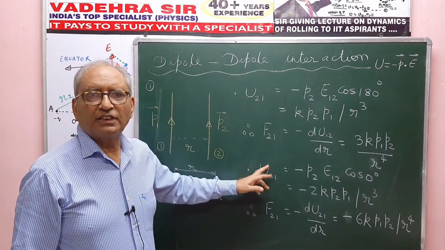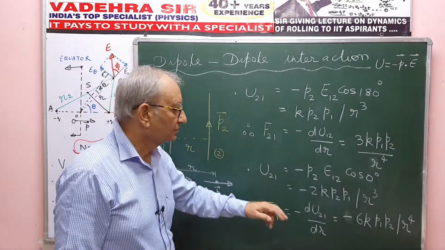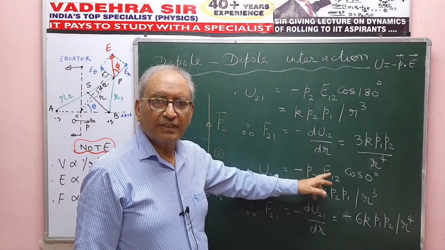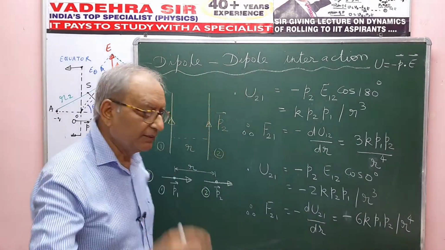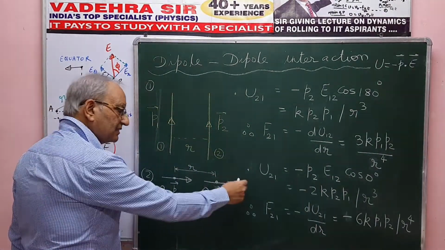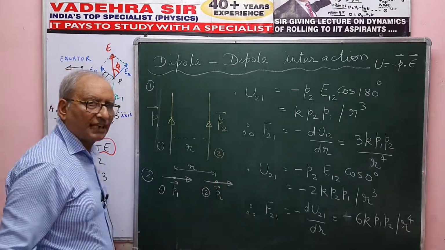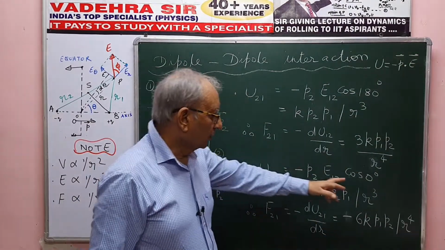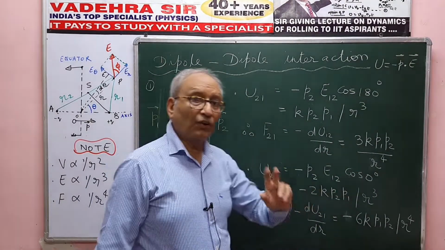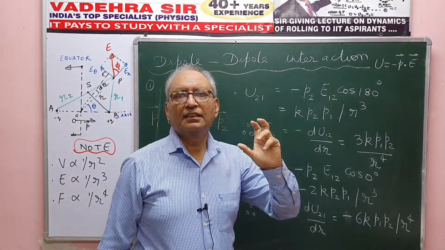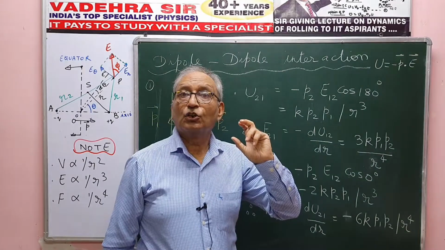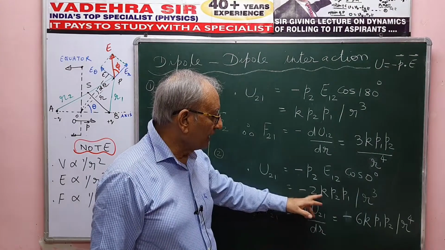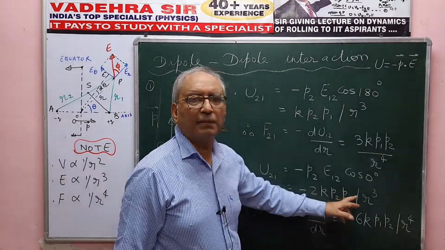U21, the potential energy of 2 due to the field of the dipole 1, is minus P arrow dot E arrow. So minus P2 E12 cos 0 degree. Mind you, dipole 2 is on the axis of the first dipole. So theta would be 0, cos 0 degree would be 1. So this will become minus, and on the axis we have done earlier, the field value is 2kp by r cube. So minus 2k P2 P1 by r cube.